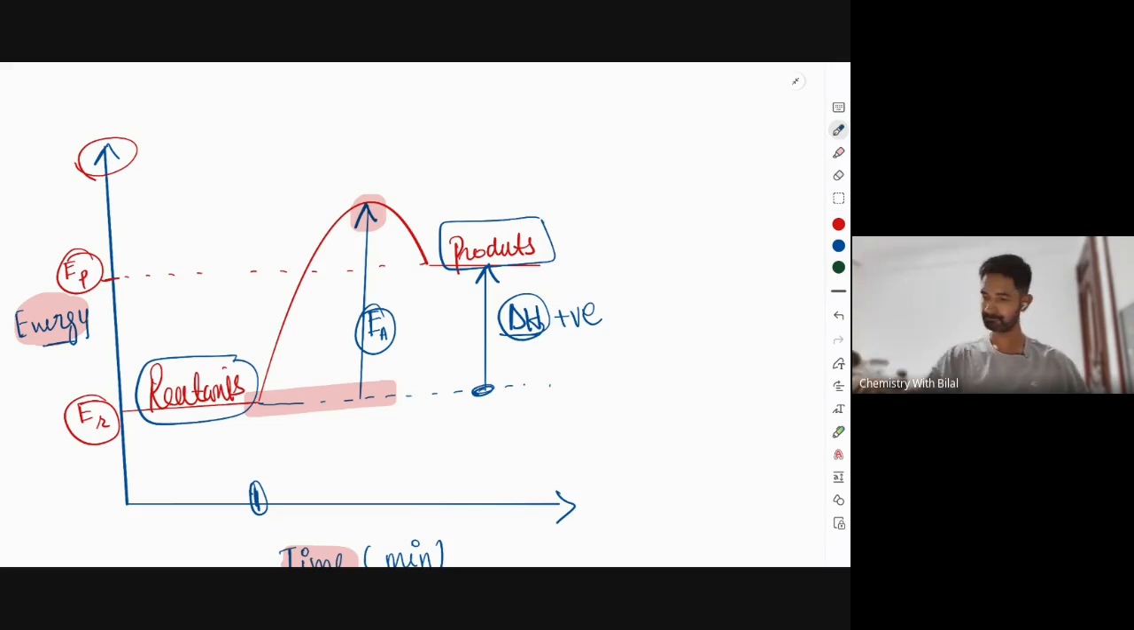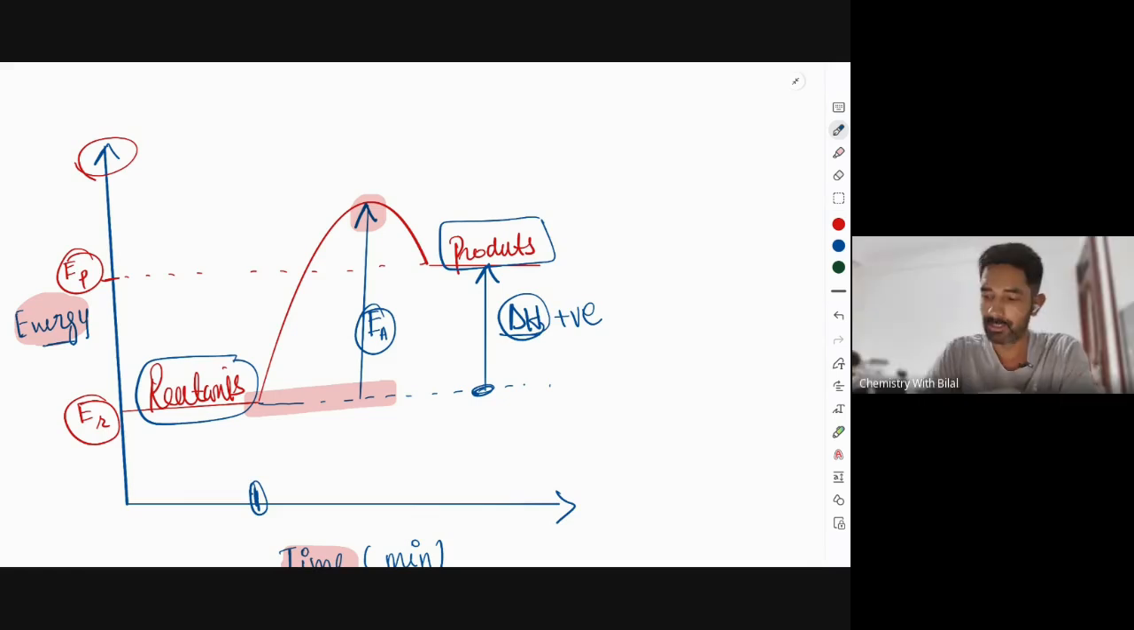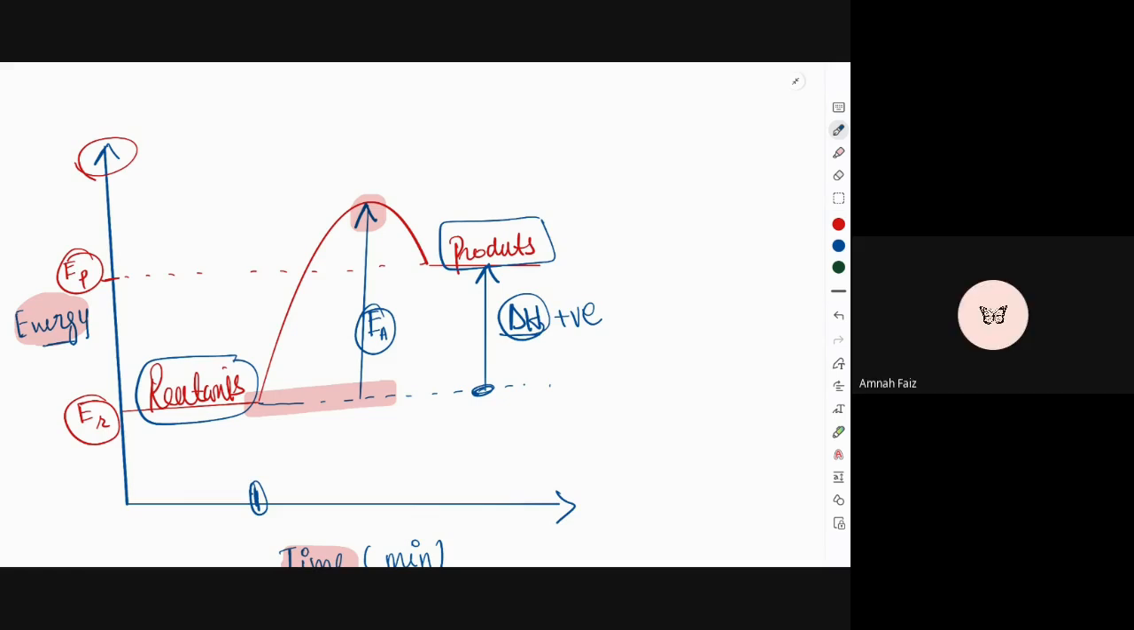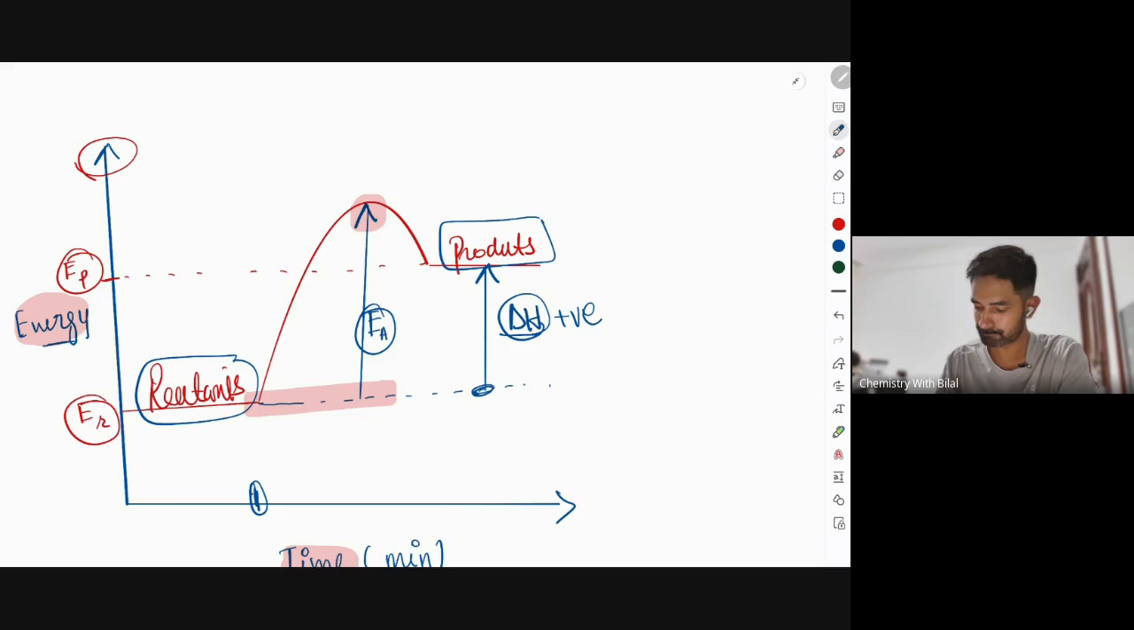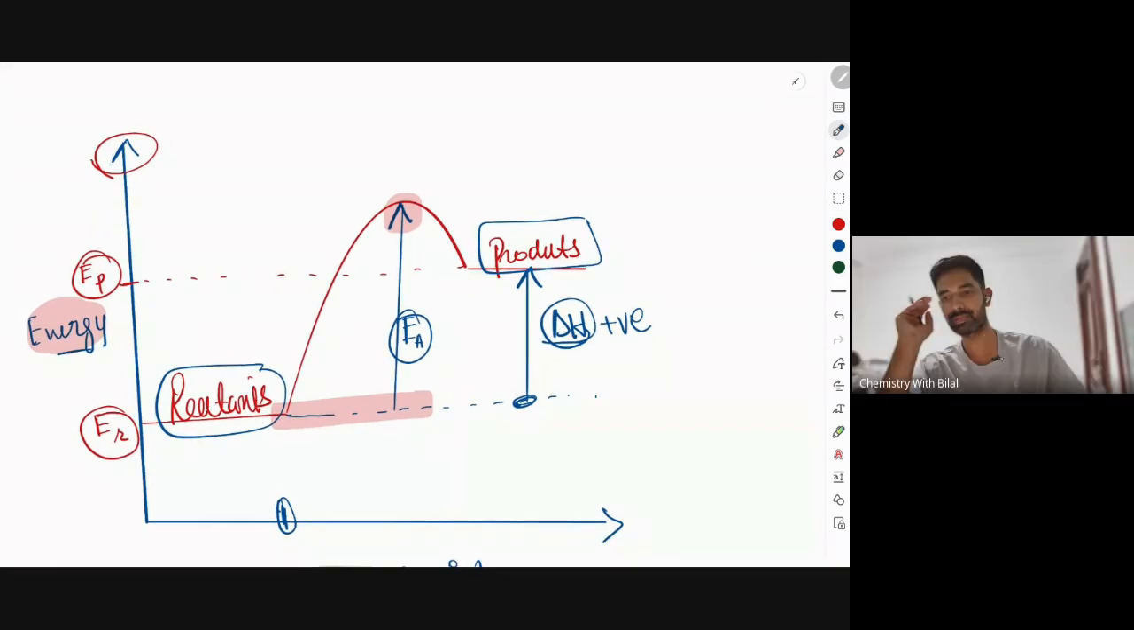Amna done? So starting with Amna. Amna, what is the effect of catalyst? If we use the catalyst in this reaction, what effect would it cause? The curve will be smaller for the activation energy, or we will make it smaller to show that. But it's okay. Do you think it will cause any effect to the enthalpy? No. Okay, how would you describe the term catalyst, Amna?